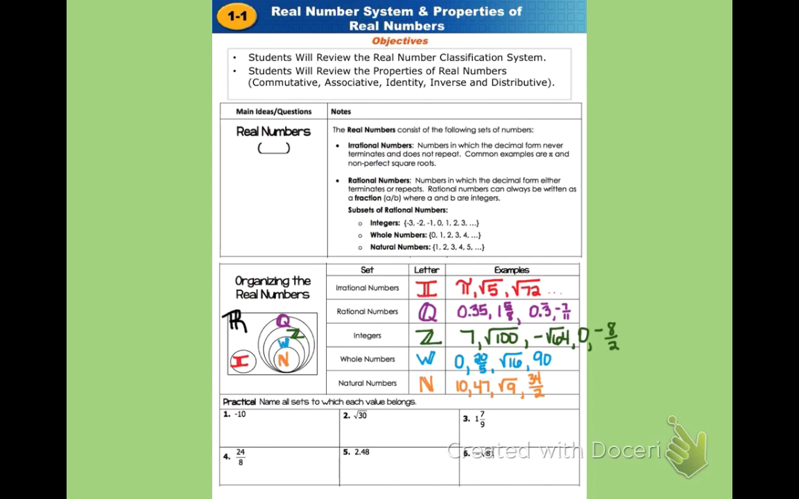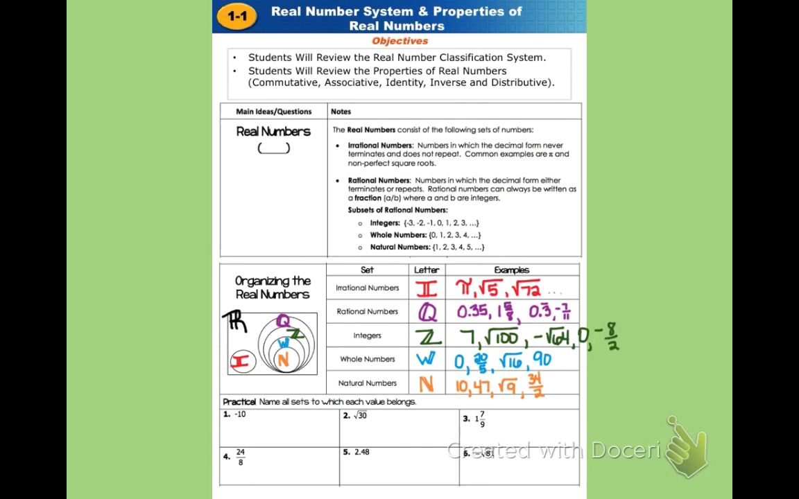So now you know more about rational and irrational numbers. So our first learning goal was to take a look at some real numbers and to be able to classify them in different ways based on these sets that we just learned a little bit about.